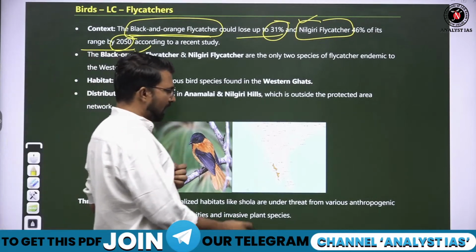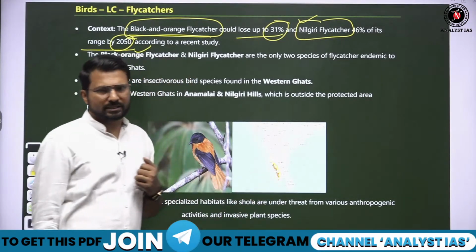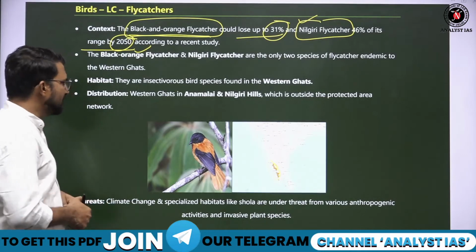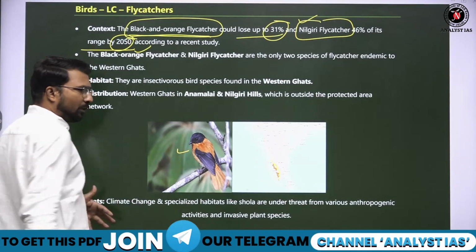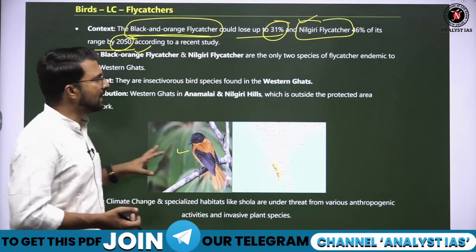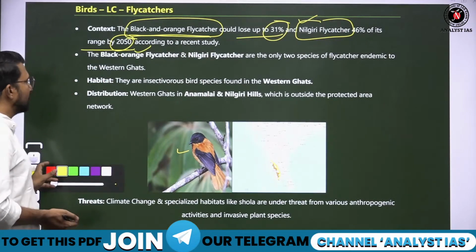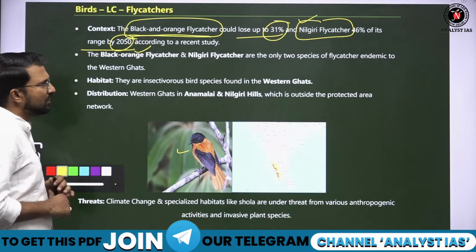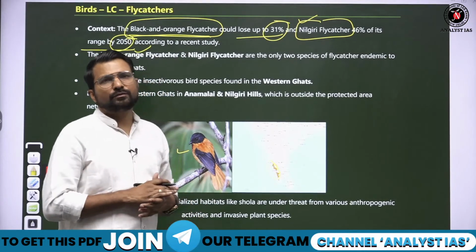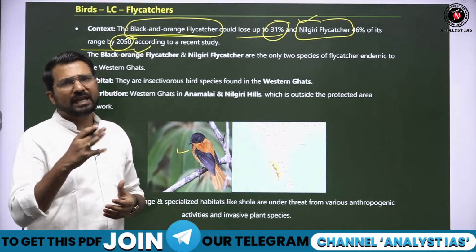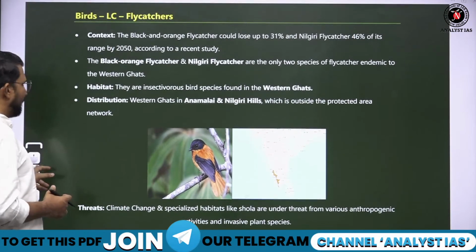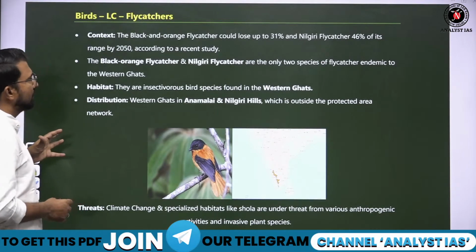The way we are basically using the Western Ghat region, the way tea plantation is growing. So these flycatchers, why are they called flycatchers? Because while flying they catch the insects. बैठ के नहीं खाते हैं, उड़ते हुए इंसेक्ट्स को कैच करते रहते हैं. That is why they are called the flycatcher. So this is the black and orange flycatcher. इनका जो एरिया है हैबिटेट बहुत तेजी से लॉस हो रहा है, एंड हैबिटेट लॉस इज वन मेजर रीजन ऑफ स्पीसीज टू गेट एक्सटिंक्ट. सो इनके लिए वार्निंग जारी की गई है that we have to protect the area of the flycatchers.